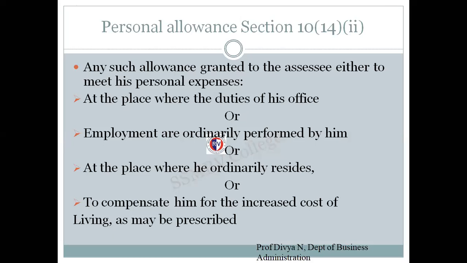Shall we go with the next one? Okay, I'll go with the next one. That is personal allowance. So what is this personal allowance? Any such allowance is granted to the assessee either to meet his personal expense at the place where the duties of his employment are ordinarily performed by him, or at the place where he ordinarily resides, or to compensate him for the increased cost of living.